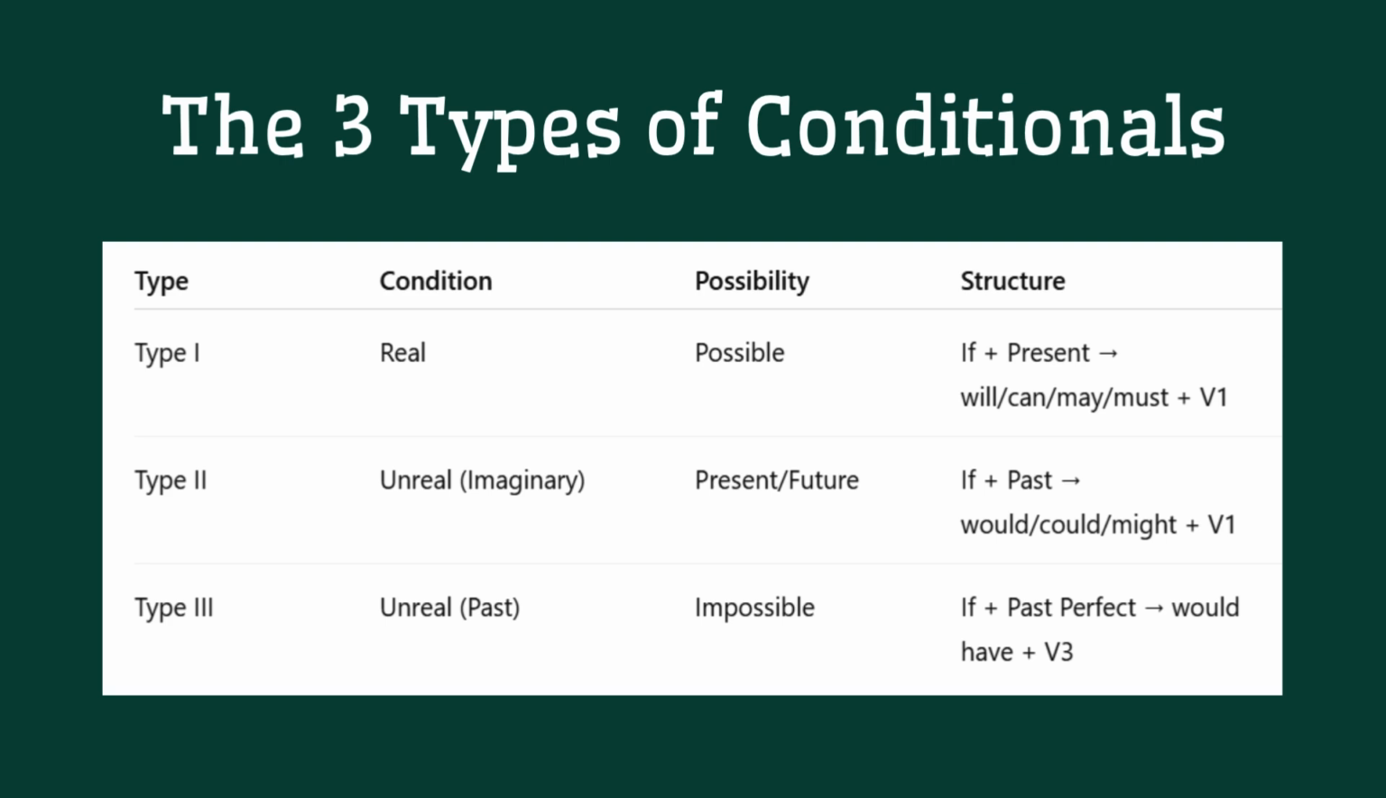There are three types of conditionals. Type number one talks about real conditions, something that can happen. Type number two talks about unreal conditions, something which cannot happen. Type number three talks about past conditions, which is too late now and it didn't happen. Let's go through them one by one.